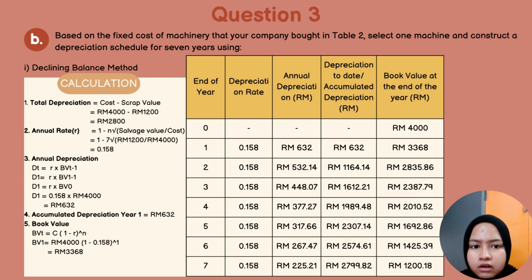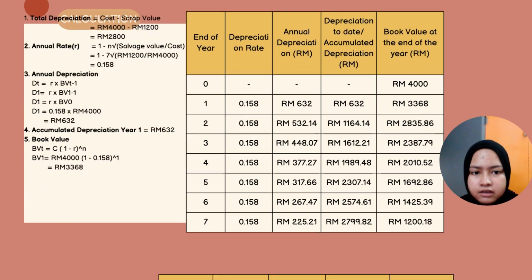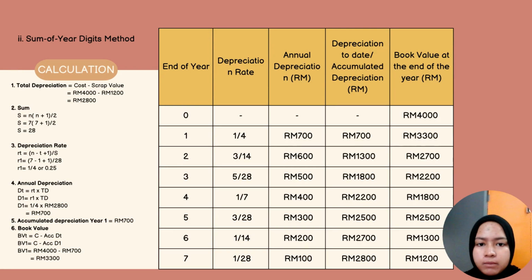Finally, after calculating all the years from year 1 until 7, the book value in year 7 is more or less equal to the scrap value, which is RM 1,200.18. Now I will explain the sum of the years' digits method.